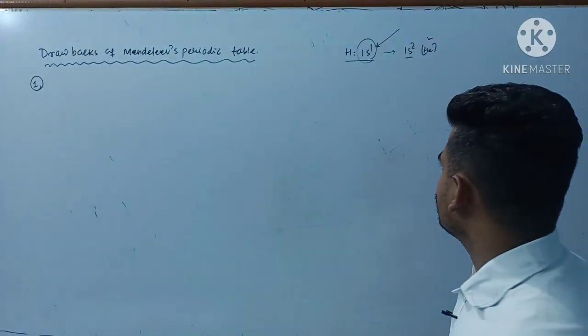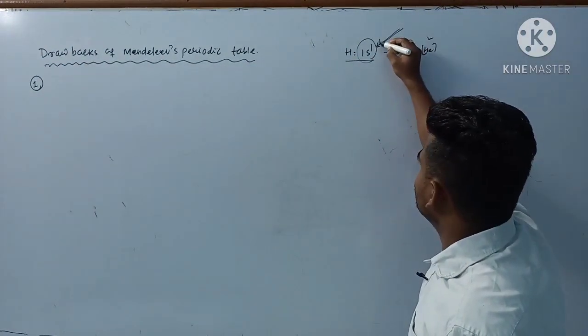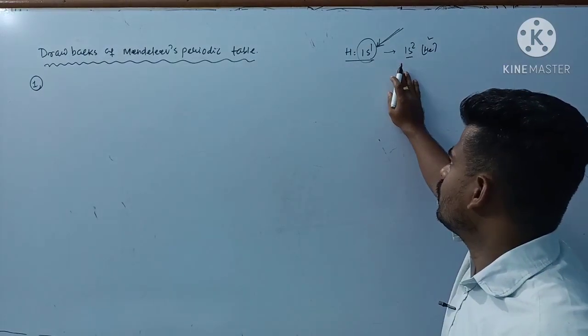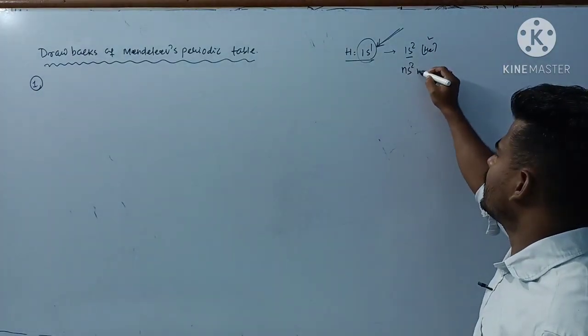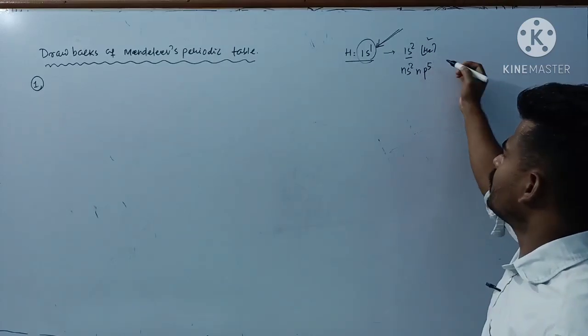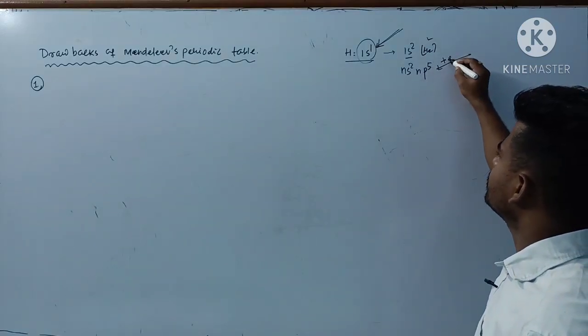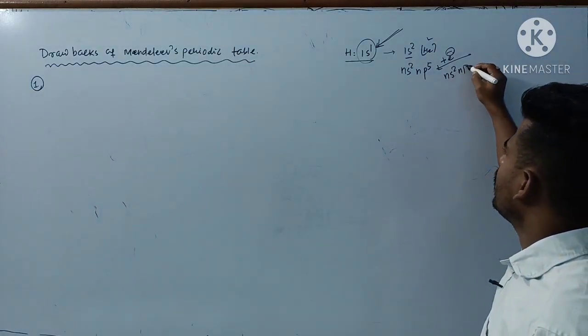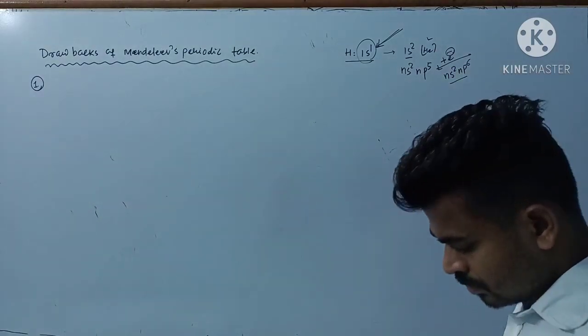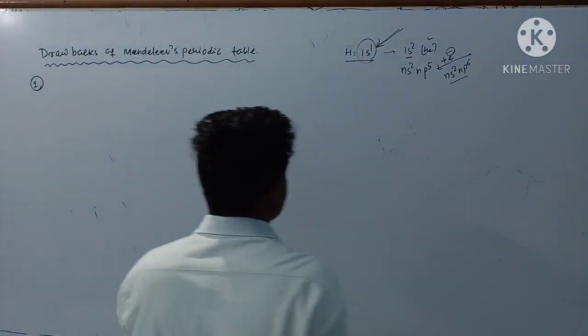Its tendency to accept one electron is like that of halogens in group 17, whose configuration is ns2np5. These elements also gain one electron to convert it into ns2np6.